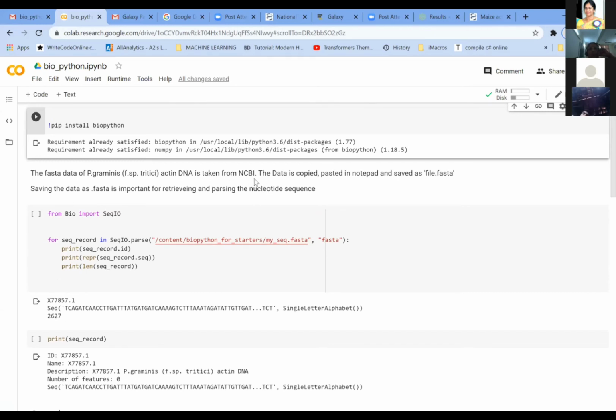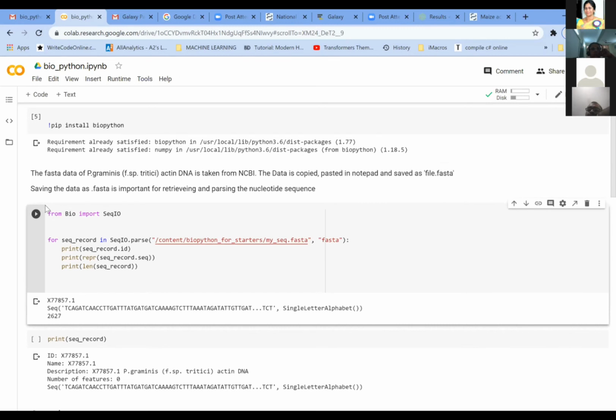So this is already saved in .fasta format in the system. Here it is essential that you are very accurate in what you are giving. If you don't give it correctly, including the dots and the colons, it is not going to recognize your sequence. So file.fasta is the format given to this sequence name, and here we are talking of from Bio import SeqIO. This SeqIO is again a package in Biopython, and this is the code starting with for. These are all computer languages, so you need to understand. It will take some time. Just follow this with me for some time.